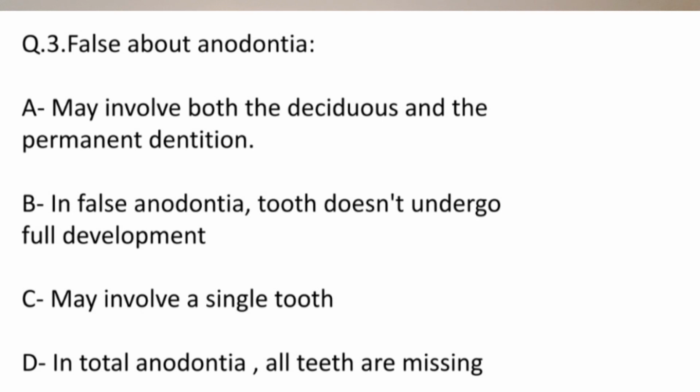So the first question is, which is false about anodontia? Option A, may involve both the deciduous and the permanent dentition. Option B, in false anodontia, tooth doesn't undergo the full development. Option C, may involve a single tooth. And option D, in total anodontia, all the teeth are missing. So what do you think, what will be the right answer to this question?